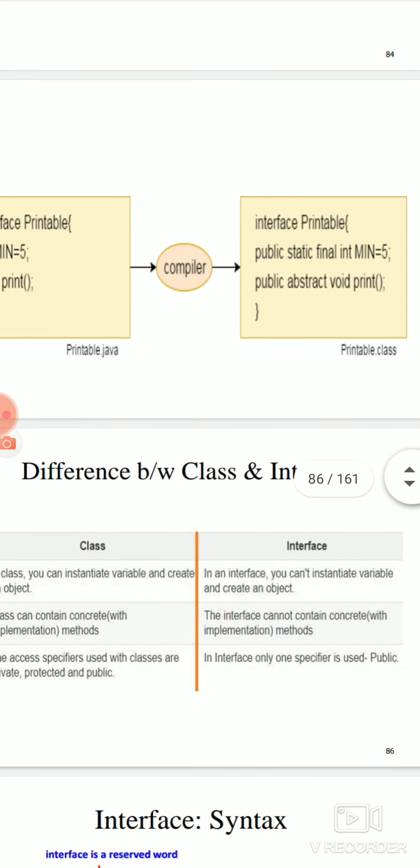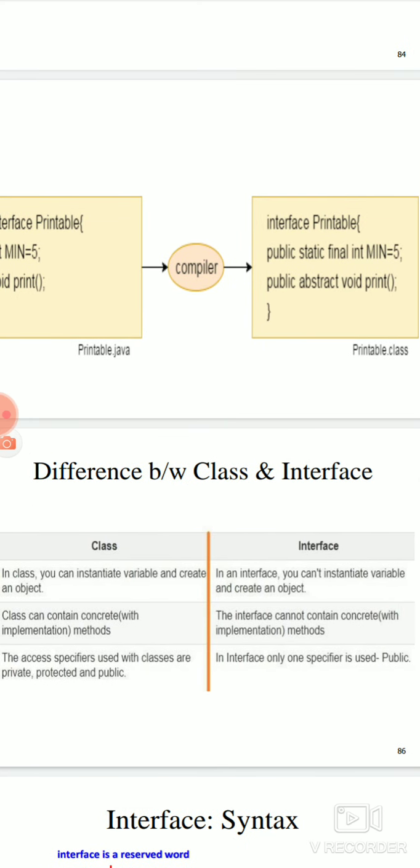So you can say public static final int MIN. Static means it is a global declaration, so throughout the program it can be accessed. Final means once it is declared, this value will not change. Throughout the program, the min value should be 5. You cannot change it to 10 or whatever. That is the meaning of final. Public means it is publicly declared. Classes and other features can be declared in private, public and protected mode, but interfaces will always occur in the public mode of declaration.